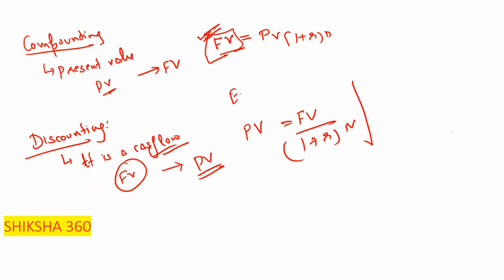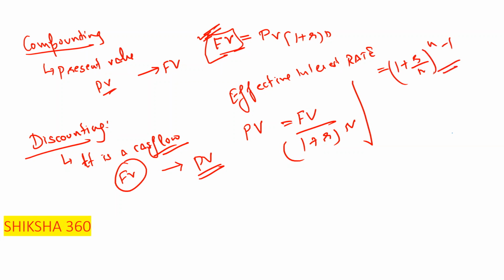Next, one more point, that is effective interest rate. What is the formula for that? (1 plus r by n) power n minus 1. This is the formula of the effective interest rate, where n is the number of compounding periods. Like in the case of quarterly, it is 4, or in the case of monthly, it is 12. It depends case to case on what they have given.